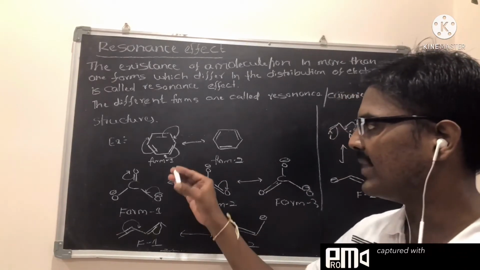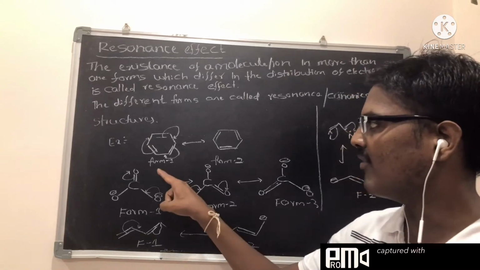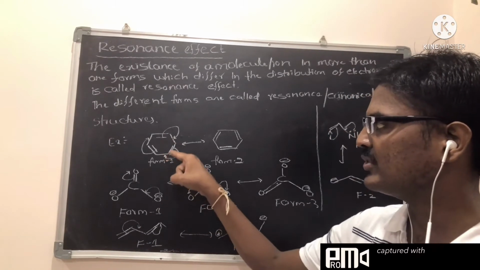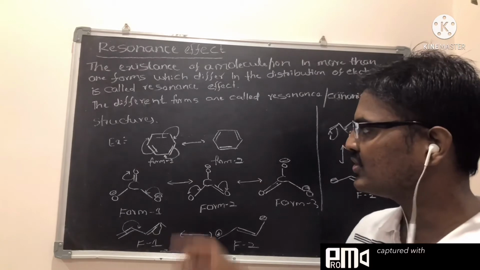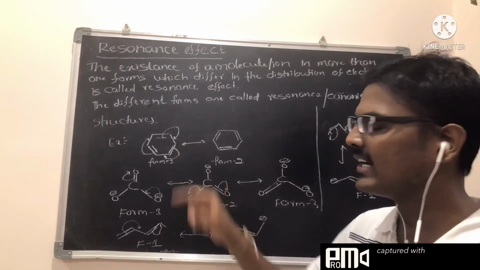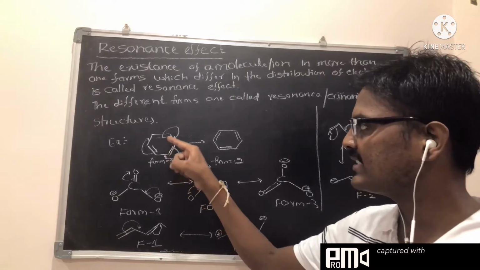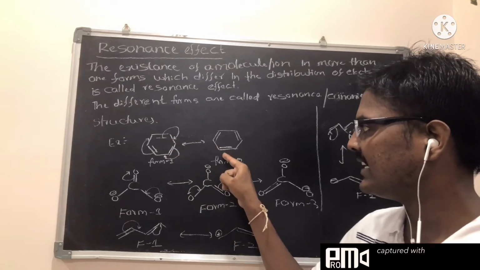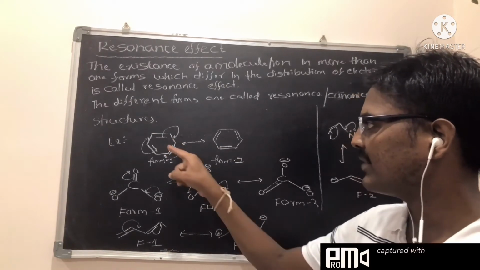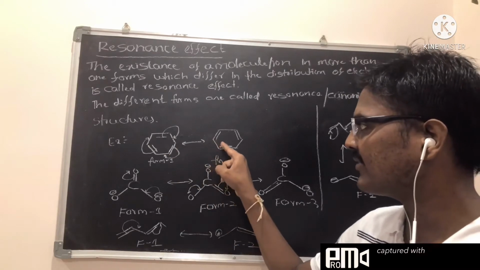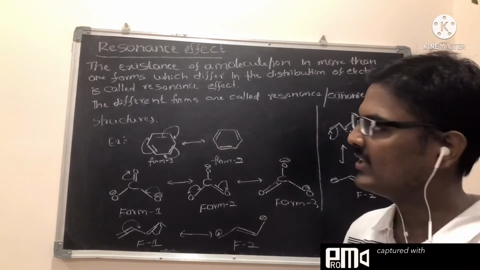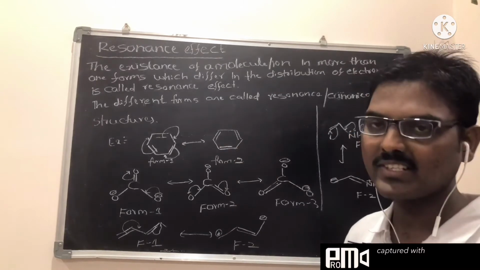In the case of benzene, you can see form 1. The electronic distribution is this way. Suppose all these pi bonds are in conjugation. That's why the distribution is changing. You can see in the second form, the pi bond distribution is different from the first form. So these two are canonical structures.